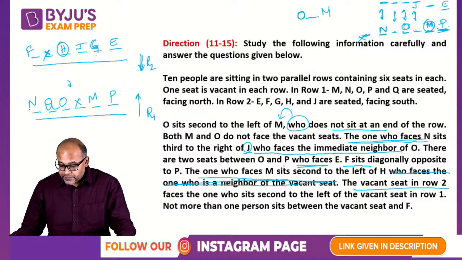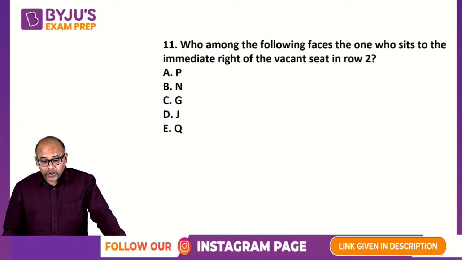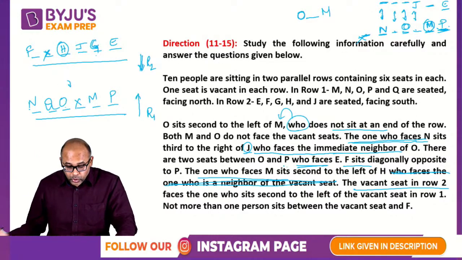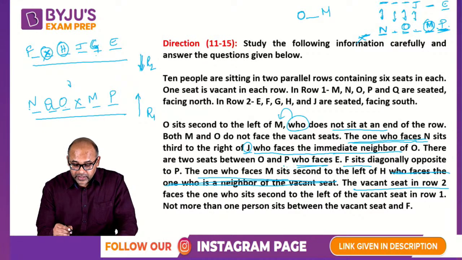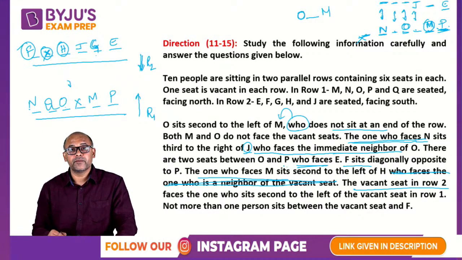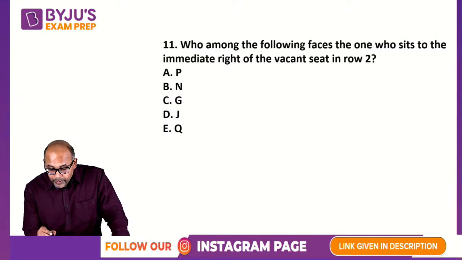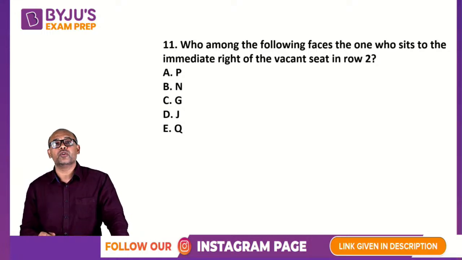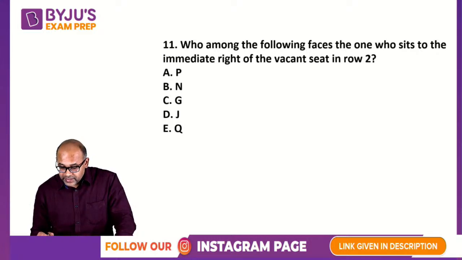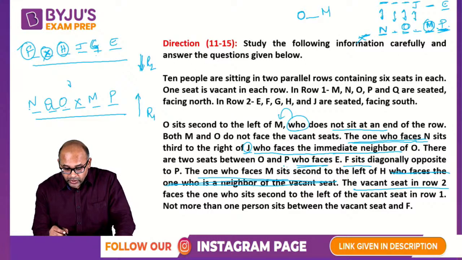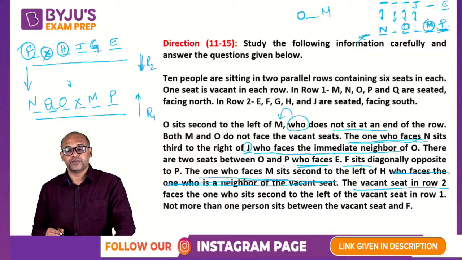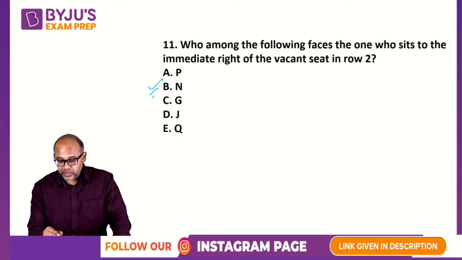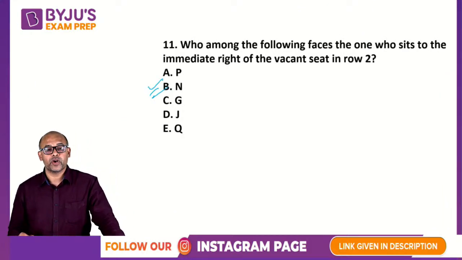So based on this, the first question says, who among the following faces the one who sits to the immediate right of the vacant seat in row 2? So in row 2, the immediate right is F. So the answer has to be the opposite of F, which is N. So the answer has to be option B.